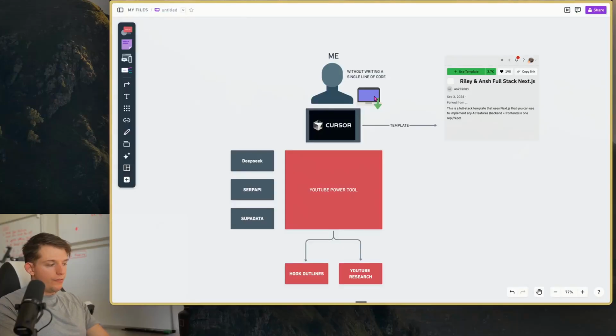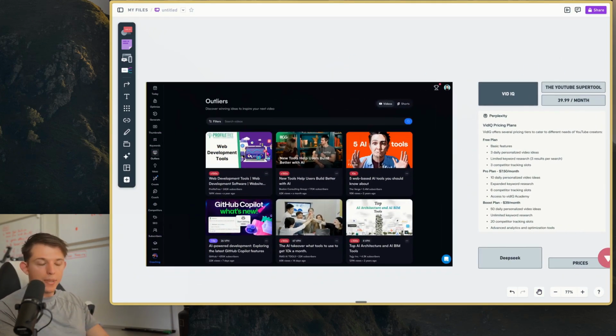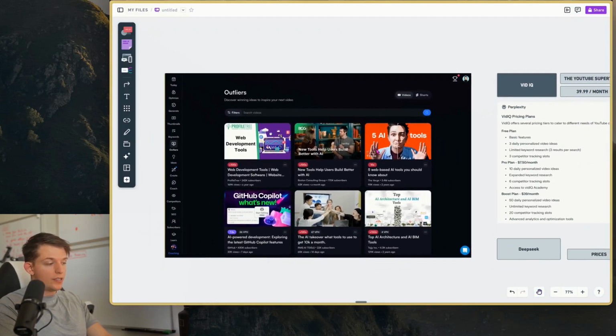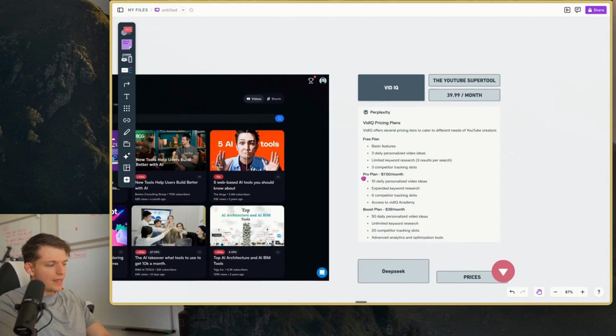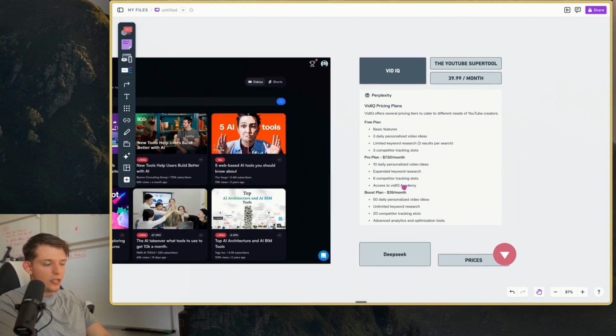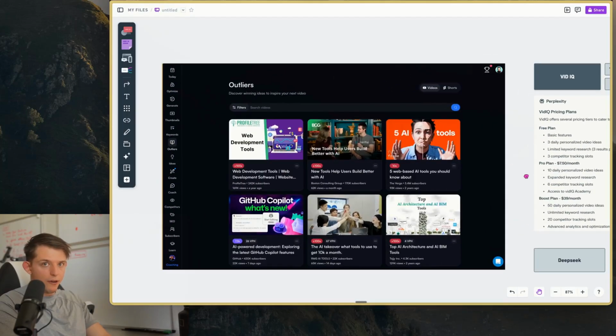Without writing a single line of code, I'm going to be using Cursor to build a YouTube power tool, one that rivals vidIQ, which is the most popular YouTube video idea tool, and it has a bunch of AI tools built in that help you write scripts. I think we can make one that's significantly better for creators, short-form and long-form. It costs $40 a month, and you only get 50 daily personalized video ideas, and they might not even be that good. So $39 a month, that's a lot. We can make software without writing a single line of code that might actually be better than vidIQ.